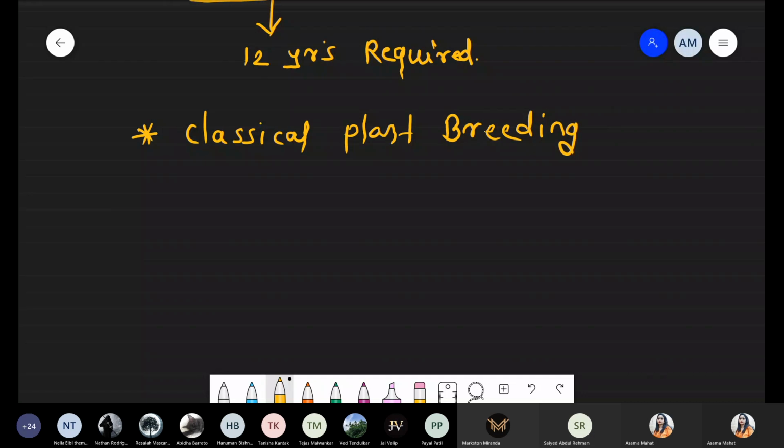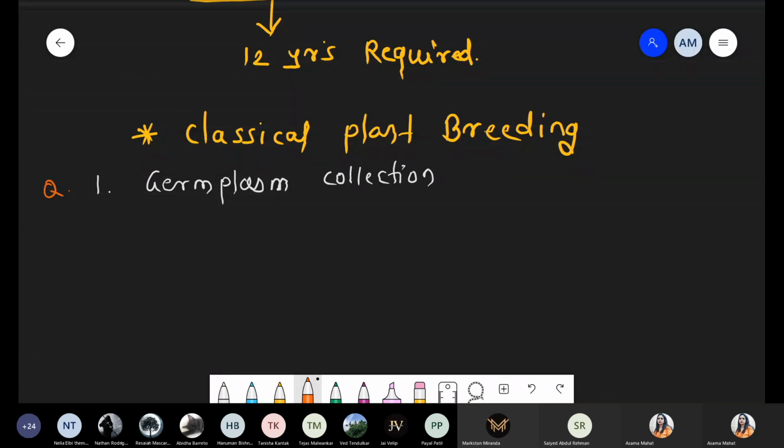Whenever we are talking about the classical plant breeding method, it has a total of 5 steps. Number 1, germplasm collection. And whatever question is coming in the NEET examination, that question is coming from this point, that is different types of germplasm collection, how the germplasm collection is carried out.